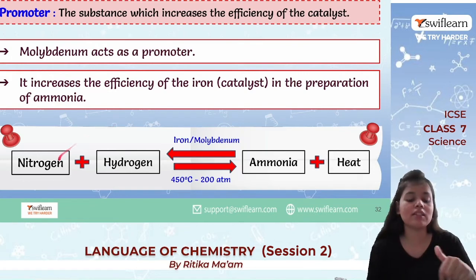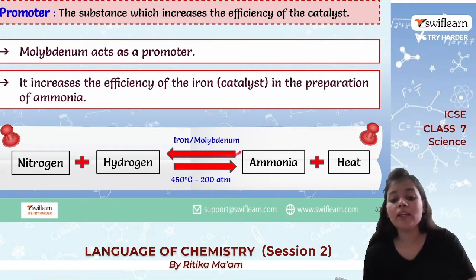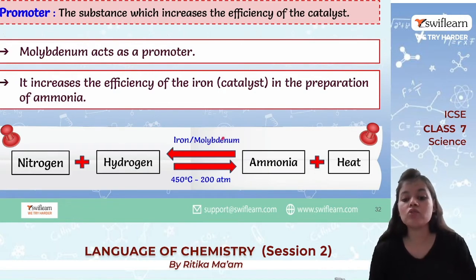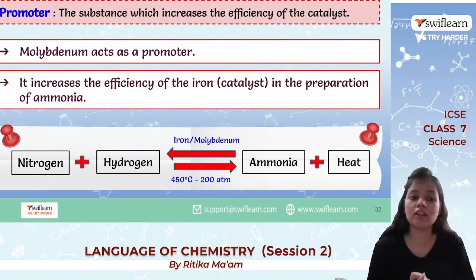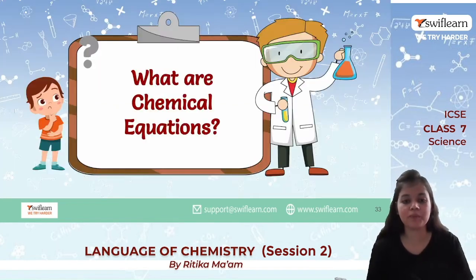तो क्या हुआ, जैसे nitrogen and oxygen we are using to form ammonia. Okay, so iron works as catalyst. Now what molybdenum does, it increases the efficiency of iron. Okay, so eventually it is again catalyst of catalyst. Okay, so it promotes the rate of reaction.